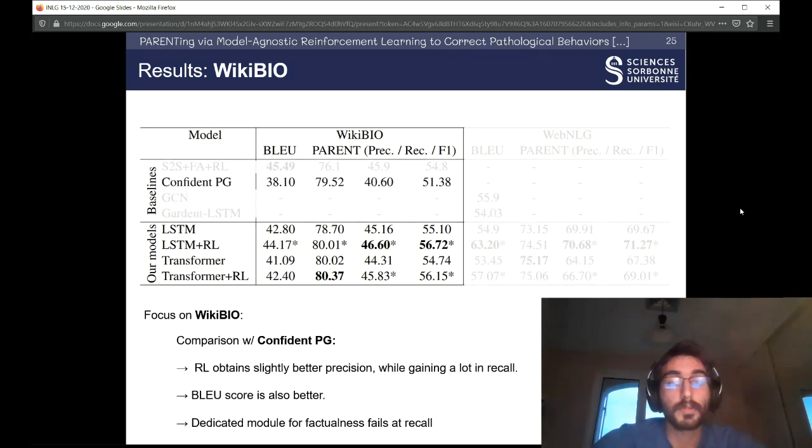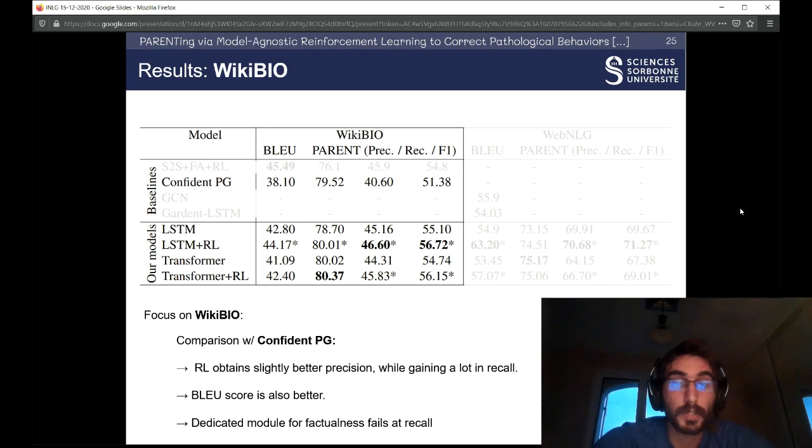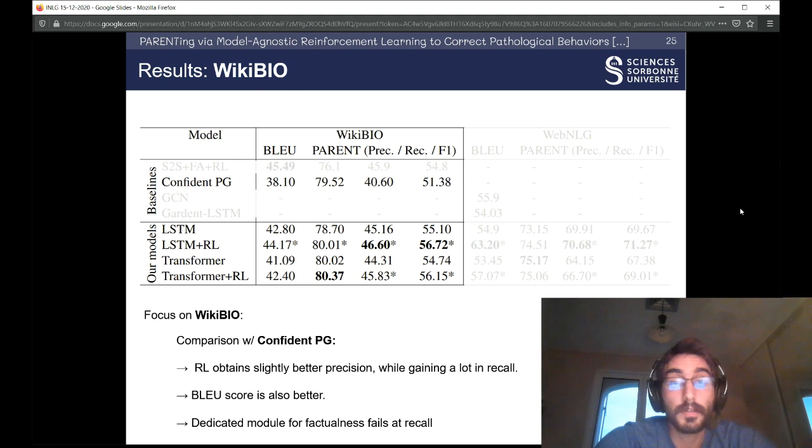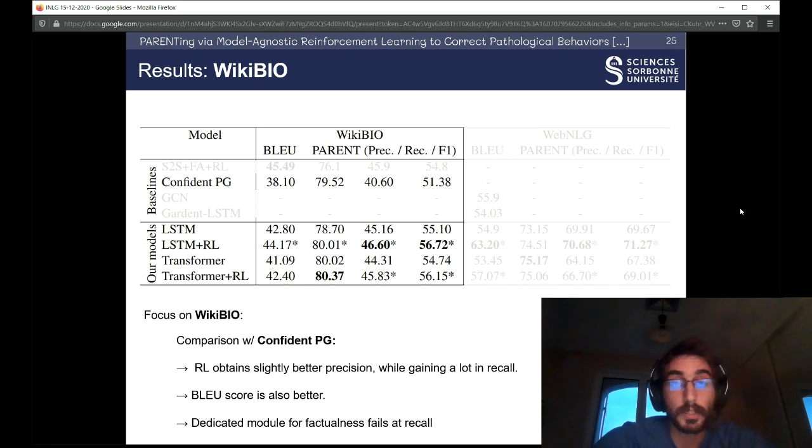And if we compare with Confident PG, it obtains a very high PARENT precision, but at the cost of a very low recall score, contrasting with our approach, which obtains a higher precision score and a much higher recall score. The dedicated module here for factualness, which trims hallucinated words, fails at recall.